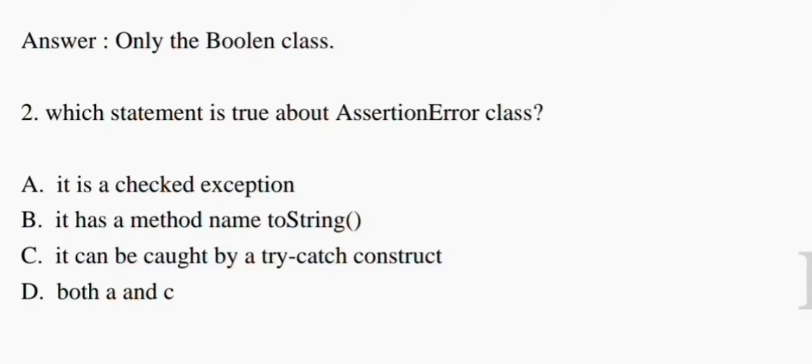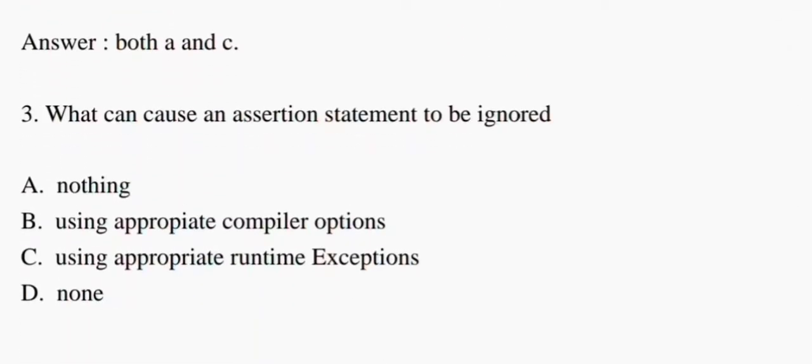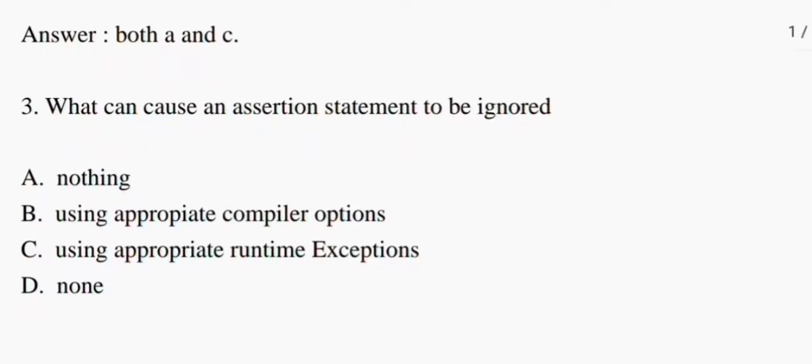Your next question is defined as, what can cause an assertion statement to be ignored? Okay, so they are giving four options. Option A, nothing. Option B, using appropriate compiler. Option C, using appropriate runtime exception. And option D, none. So it is very easy, it is option C, that is using appropriate runtime exception. So it is going to be ignored by the assertion statement, due to this runtime exception.